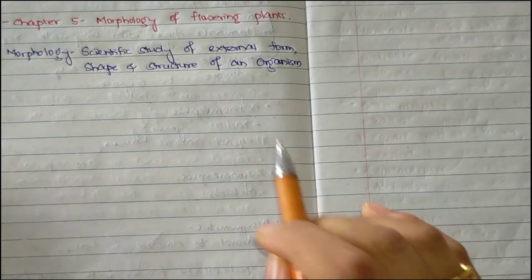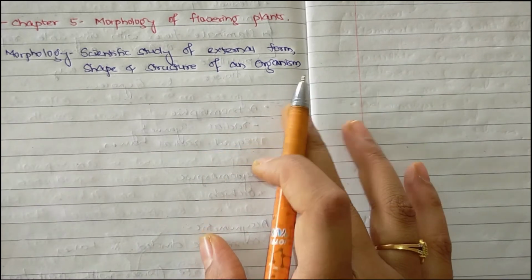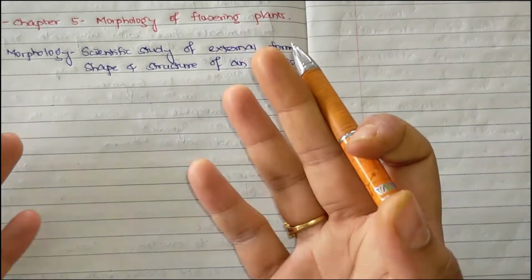So morphology means the scientific study of external form, shape and structure of an organism.